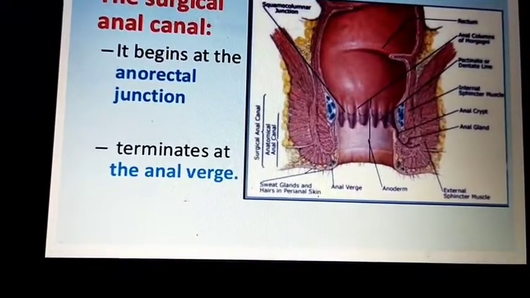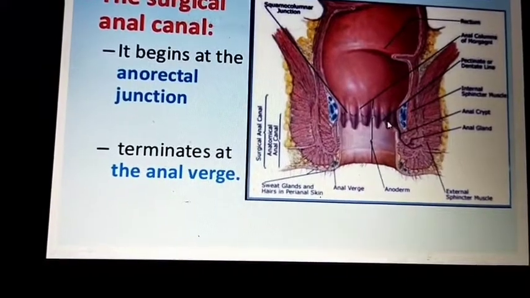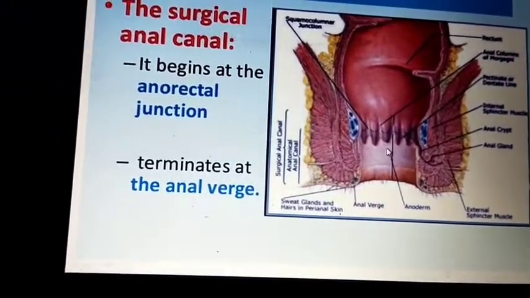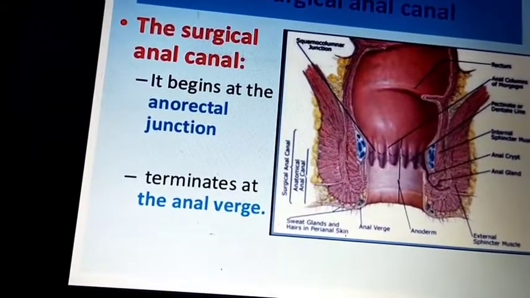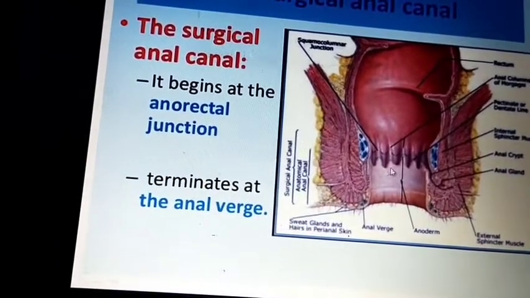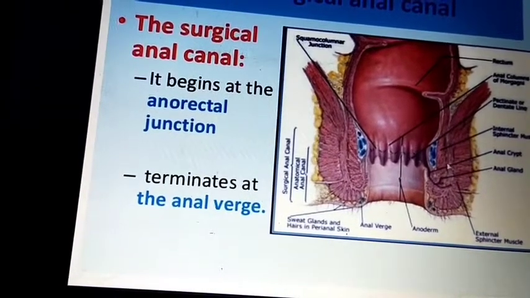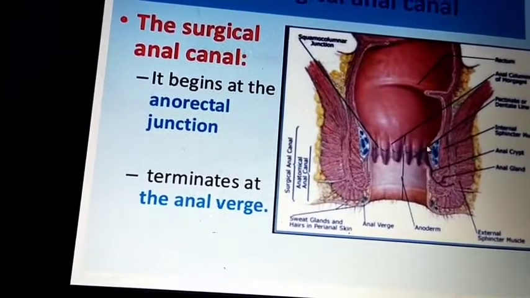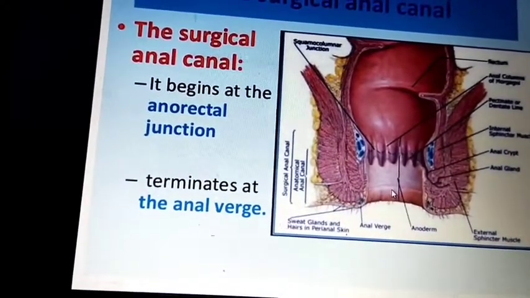And the anatomical anal canal is from the anal verge to the pectinate line, and it is hardly 23 mm in length. Why is it called surgical? Because in fistula or pile surgeries, hemorrhoidal surgeries or polypectomy, everything we do is up to the surgical anal canal. It has importance up to 4 cm after the anorectal ring. We take care of the anorectal ring, that's why it is called the surgical anal canal.